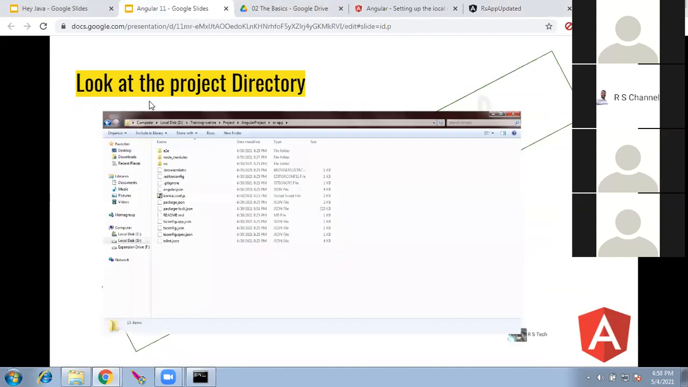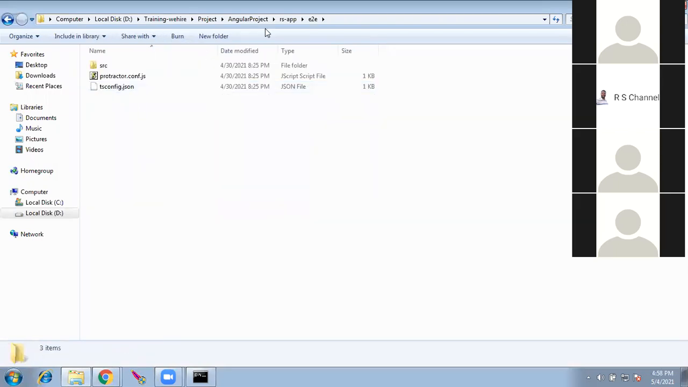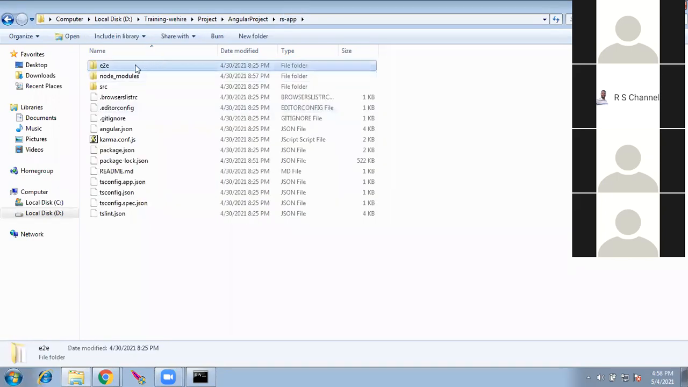Now let us spend some time and look into the directories which were created automatically by the CLI tool, which is the command line interface tool. So if we see the directory, we have an e2e, which is end-to-end testing. We'll come back to this later. End-to-end testing of the Angular.